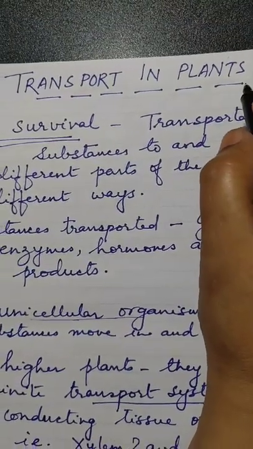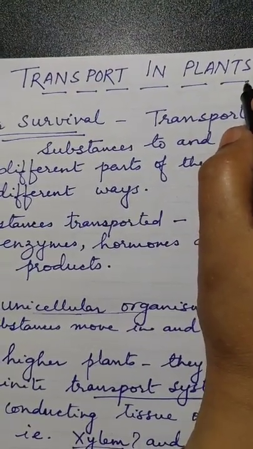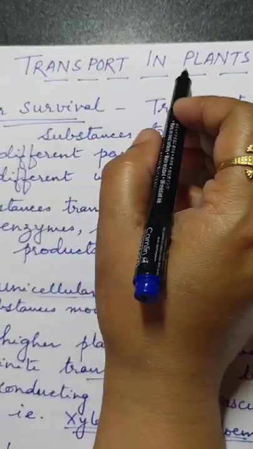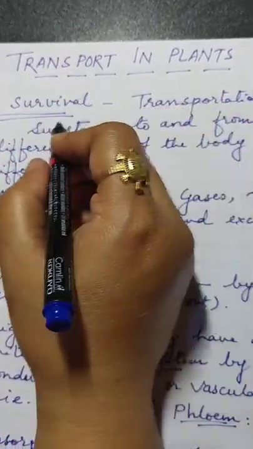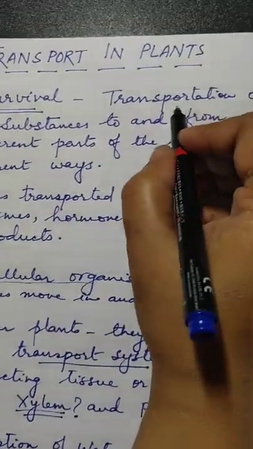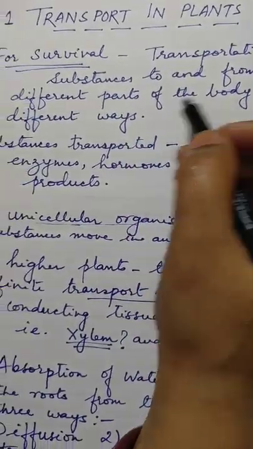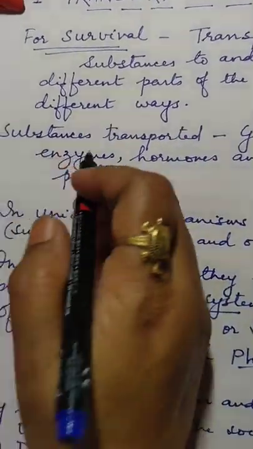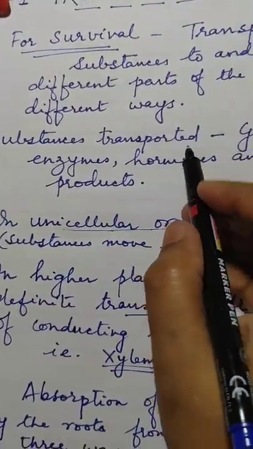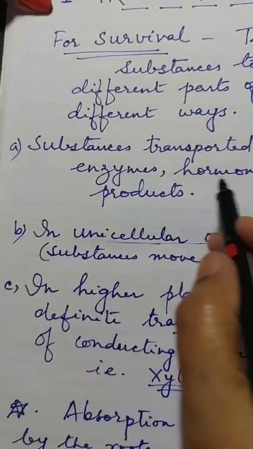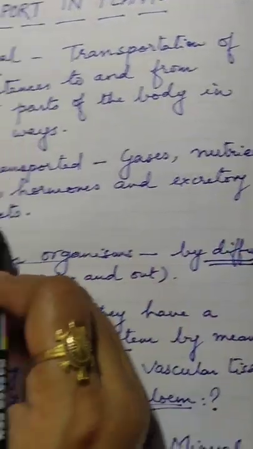Because plants are also living organisms, isn't it? Now plants need substances for survival. As such, transportation of substances to and from different parts of the body takes place in different ways. Now, what substances need to be transported? Substances like gases, nutrients, enzymes, hormones and excretory products.